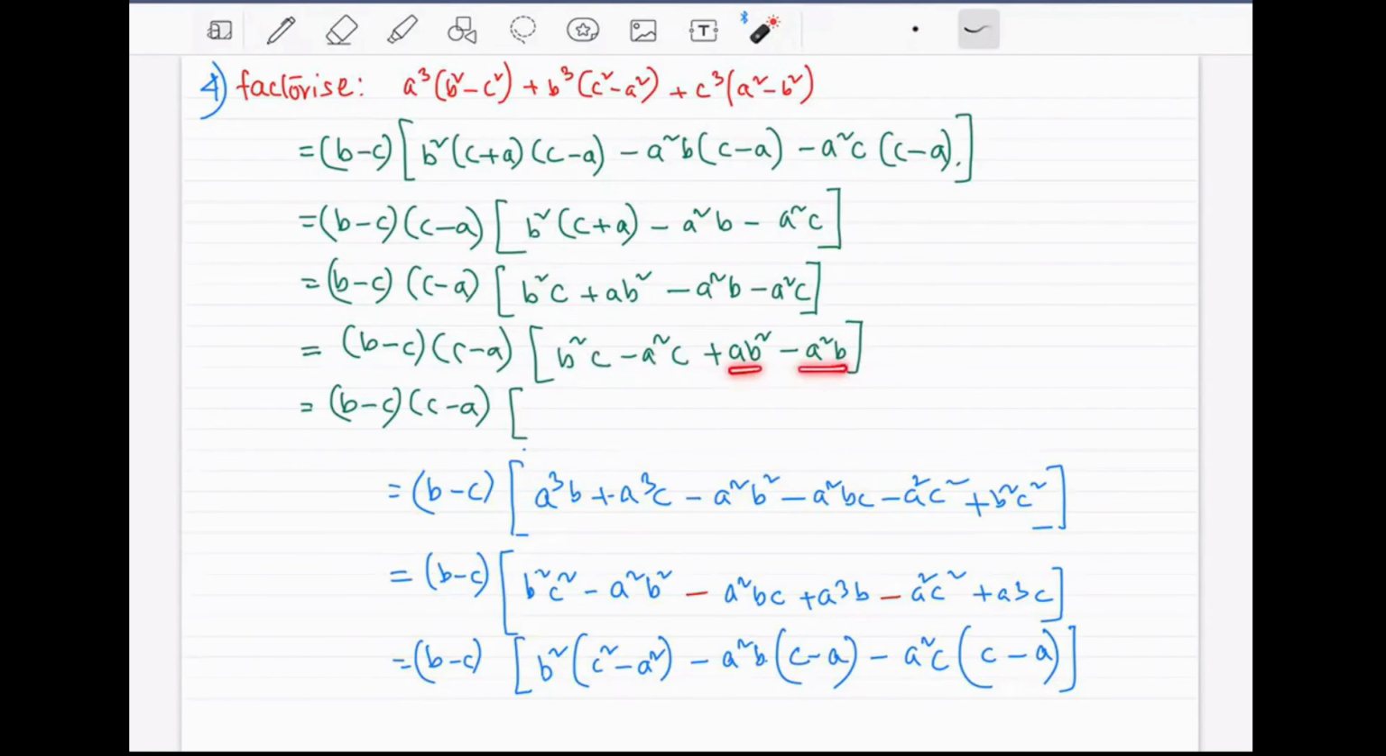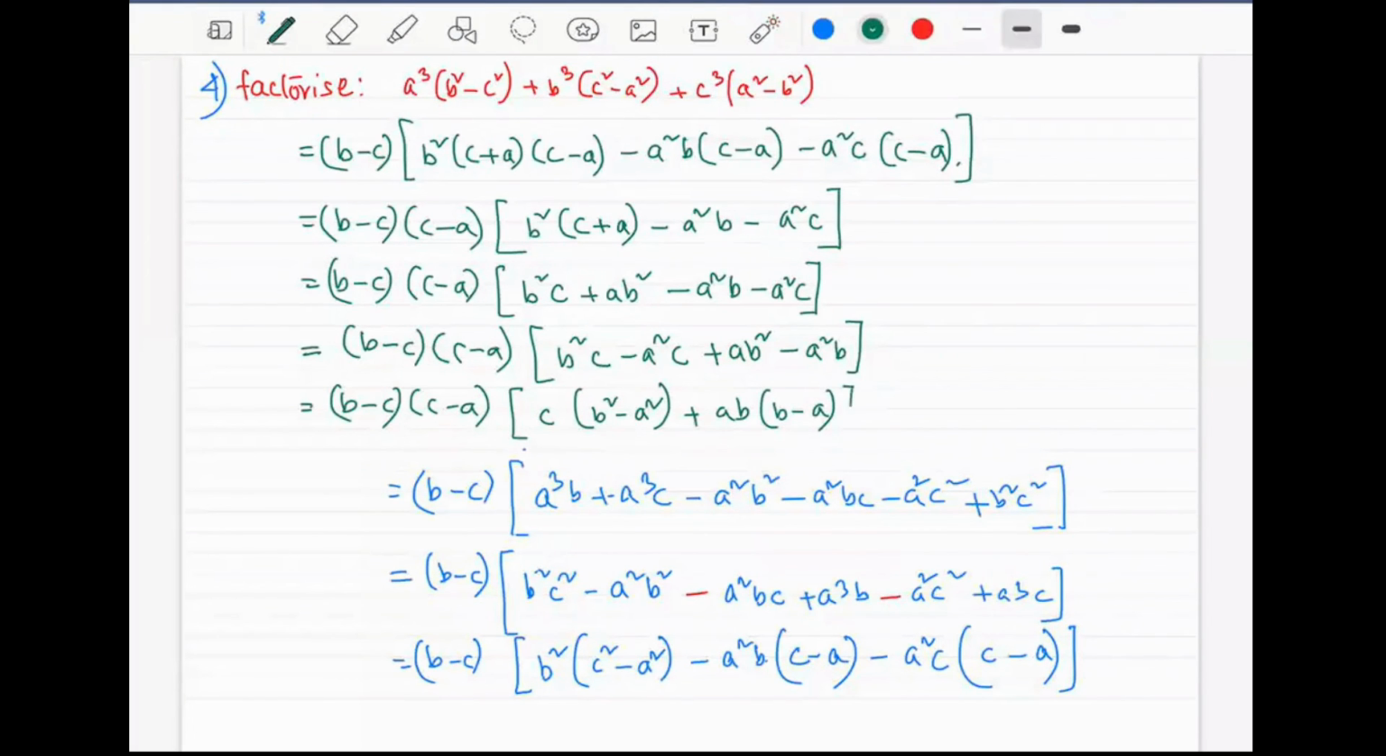What about between these two? It has a and a square. What can be taken out as common factor from a and a square? The smaller one. So from these two, I have to take out a common factor. From b square and b, I have to take b as common factor. So I'm putting c first, b square minus a square next, plus ab first, b minus a next.